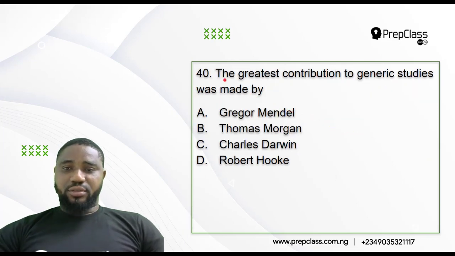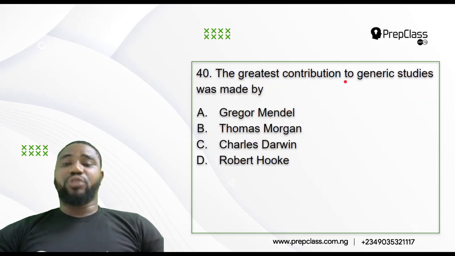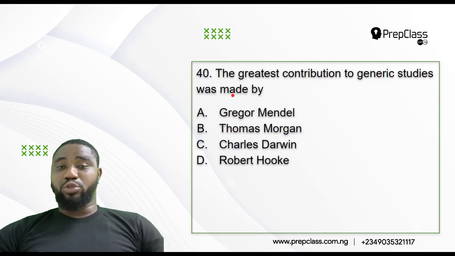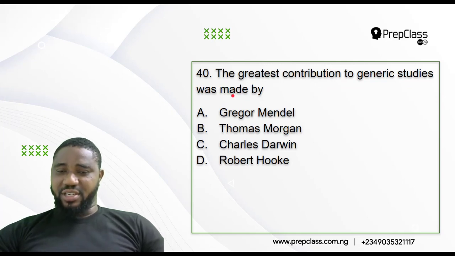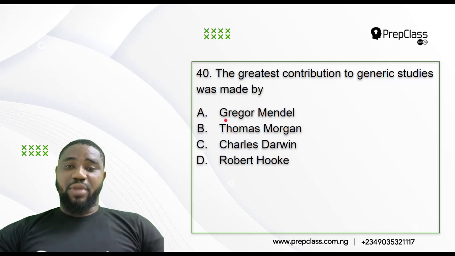40. The greatest contribution to genetic studies was made by, as they're asking us, the greatest contribution to genetics, that is hereditary and the rest of them, was made by, is it Gregor Mendel, is it Thomas Morgan, is it Charles Darwin, is it Robert Cook?